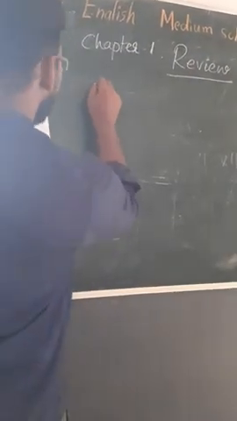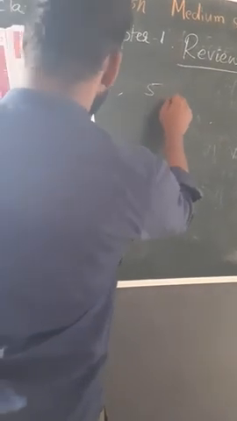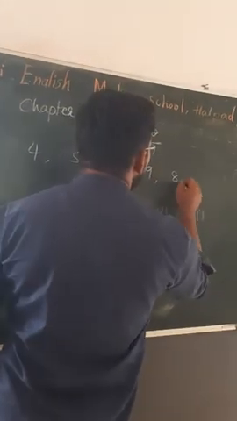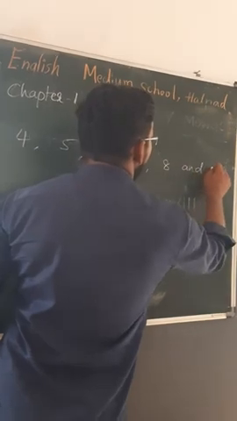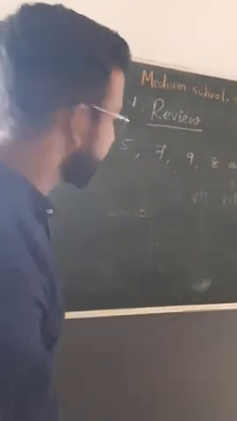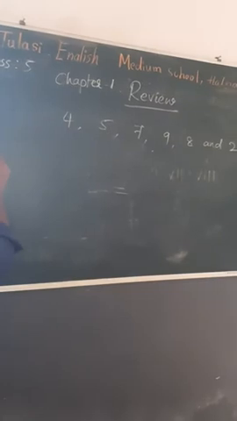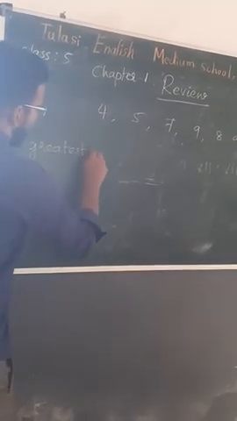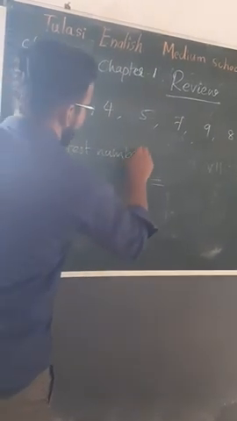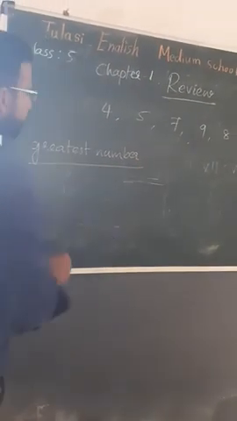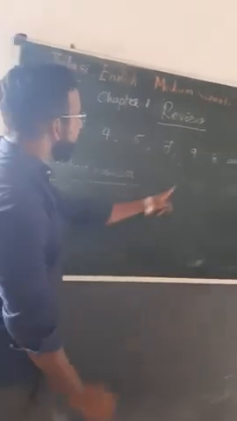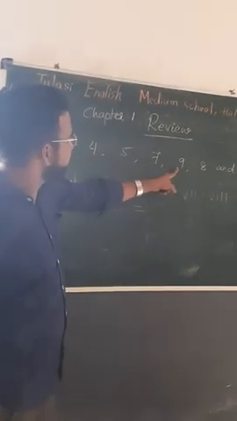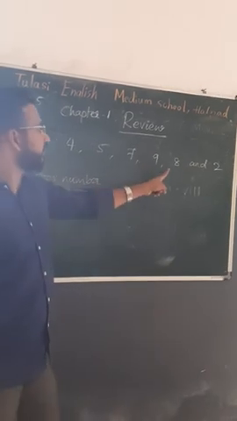How do you form the greatest number? Greatest in the sense highest digit. So these are the digits 4, 5, 7, 9, 8 and 2.